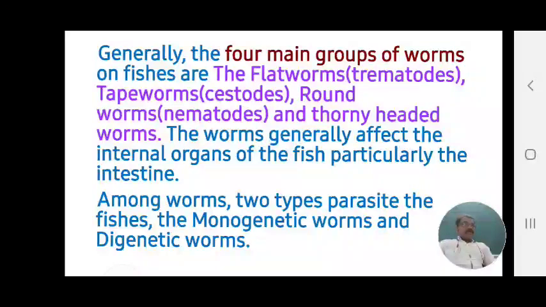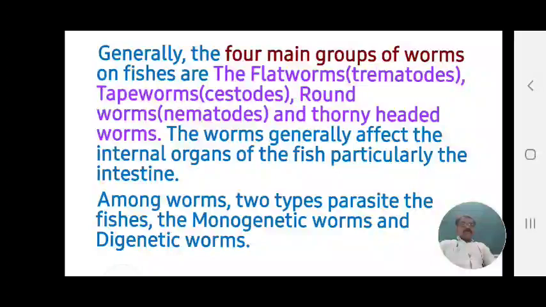Which are the internal parts? The most attacked internal part is the alimentary canal. The most attacked part is the intestine, the alimentary canal, from just behind the mouth through the whole alimentary canal, which is severely and seriously affected by these worms. Hence the intestine or internal part is more affected.